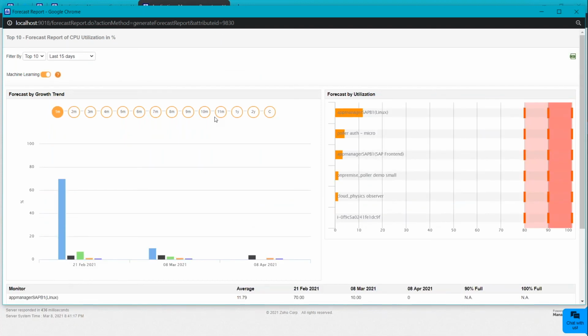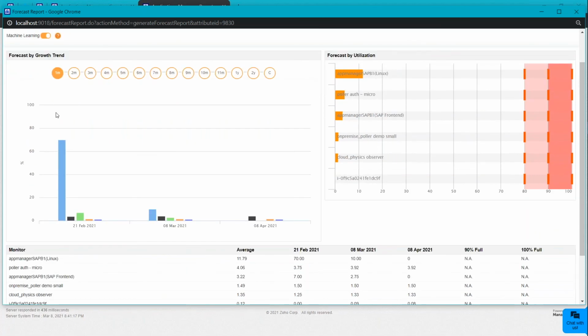Here you can see that for an EC2 instance, I'm seeing my current CPU utilization, and I also have an option where I can filter it. Since I have a limited number of EC2 instances running, I see them here. If you have multiple instances running, you can filter the options here. We also have a time period option where you can compare details. The main point is that you have to make sure the toggle switch for machine learning is enabled. We have two types of report: forecast by growth rate and forecast by utilization.